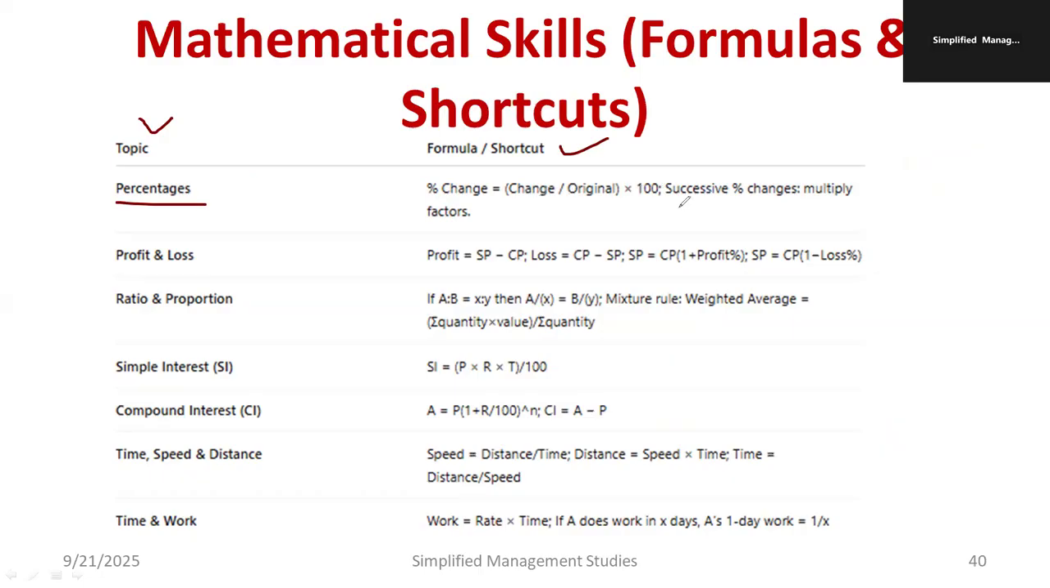So I'm able to get successive percentage. If you multiply by 100, I'm getting it in terms of percentage: change by original, for example 20 percent, into multiplied by 100. Correct? Another important topic is profit and loss.